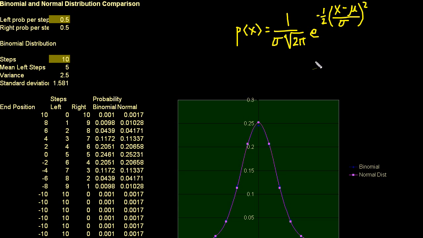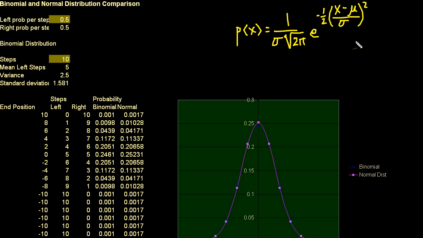It's a good thing to notice right now: this is how far I am from the mean, and we're dividing that by the standard deviation of whatever our distribution is. This is a preview of a normal distribution that I've plotted. The purple line right here is a normal distribution. And the whole exercise here, I know I jump around a little bit, is to show you that the normal distribution is a good approximation for the binomial distribution, and vice versa. If you take enough trials in your binomial distribution, we'll touch on that in a second.